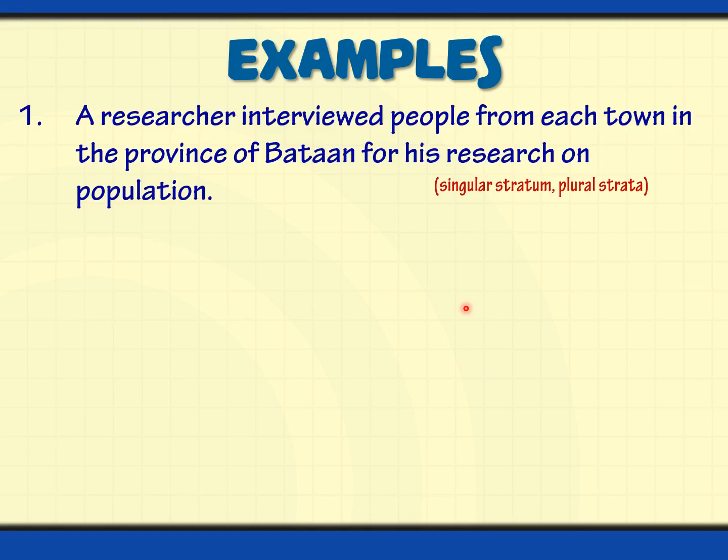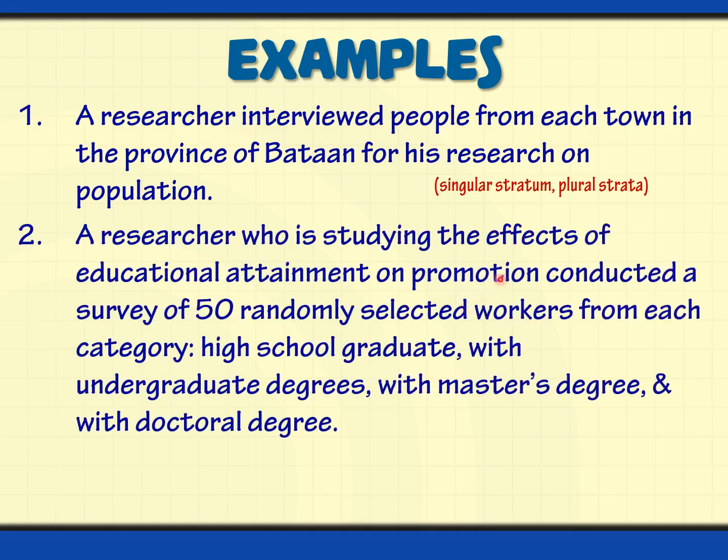Another one: a researcher who is studying the effects of educational attainment on promotion conducted a survey of 50 randomly selected workers from each category. So we have high school graduates, with undergraduate degrees, with master's degrees, and with doctoral degrees. Again, our strata here are these categories, and if he needs 50 samples, he should get a particular sample in each stratum. So that is how it is. That is why it is called stratified.